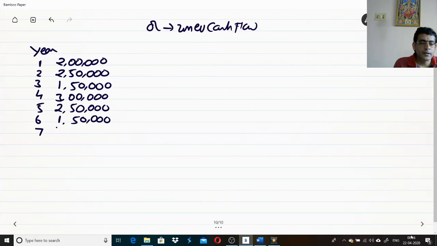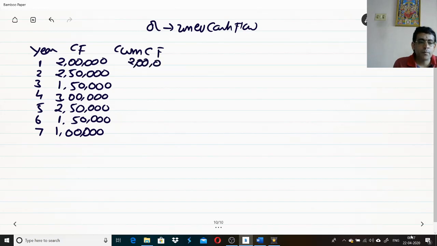1,50,000, and here comes 1 lakh. So in the second method, what is this column called? Cash flow. In the second method, I will be adding something called cumulative cash flow. What is the meaning of cumulative? I will keep on adding.